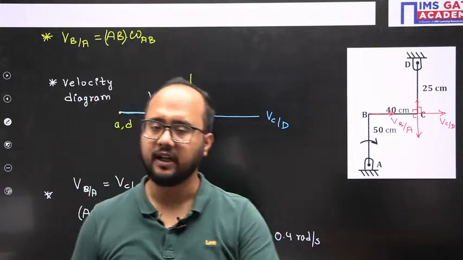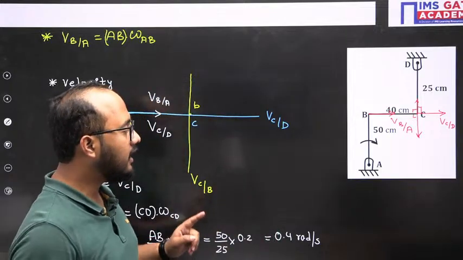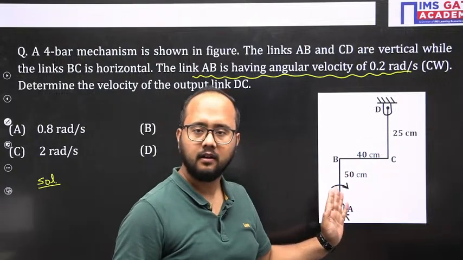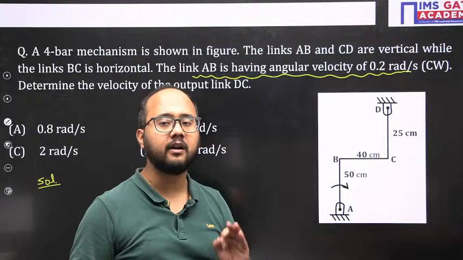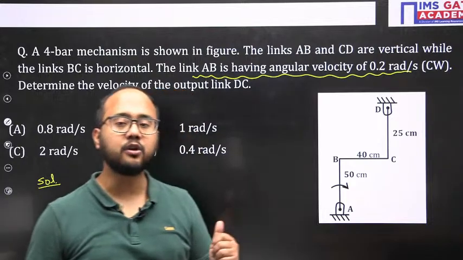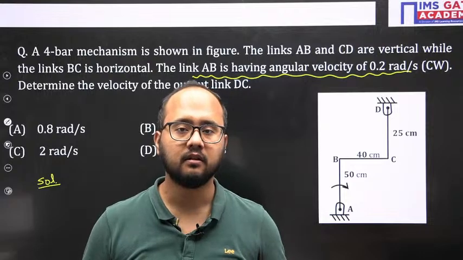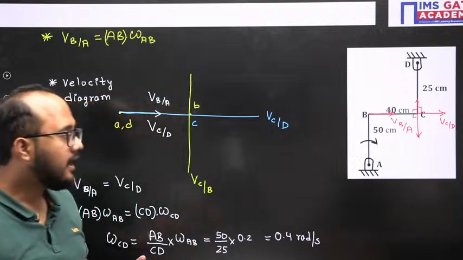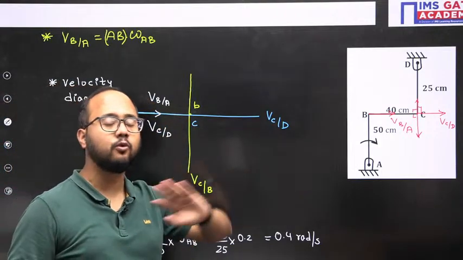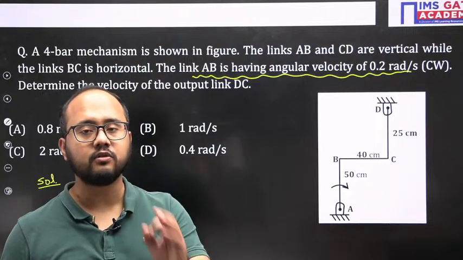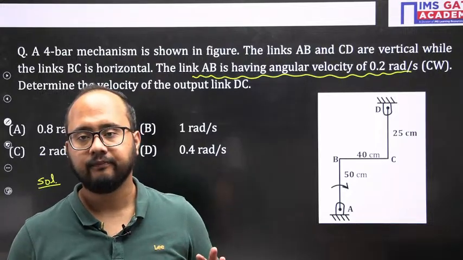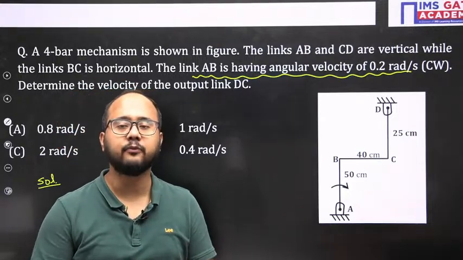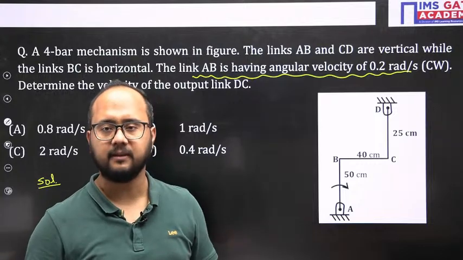Simple point I am telling you. Again, please remember this point. A mechanism where two links are parallel to each other, there you have to use the velocity diagram method, right? Apart from that, for a mechanism where two links are not parallel to each other, you should use the angular velocity ratio theorem. Simple statement, please remember this, otherwise you will always be confused about which method to use. You don't need to think anything extra.